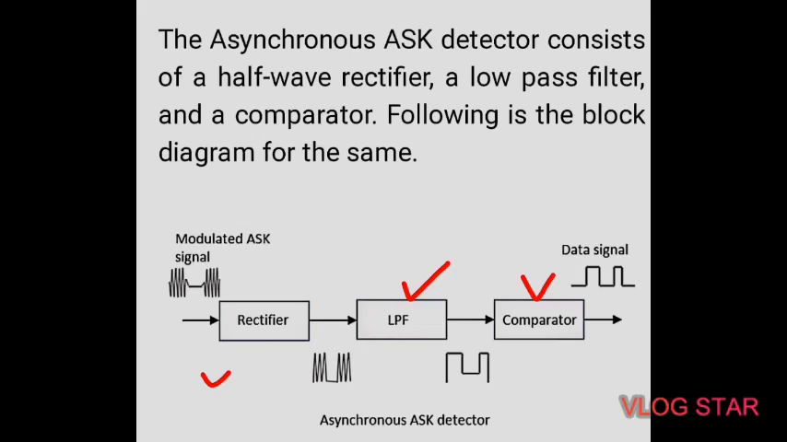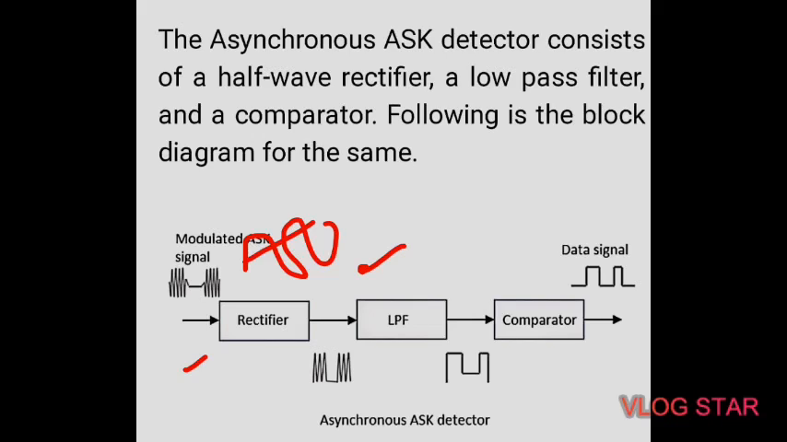Okay, so here the modulated ASK signal is given to this half wave rectifier. Here we can apply the sinusoidal signal to this rectifier. Then what is the use of this rectifier? The rectifier will convert the AC signal into DC. This rectifier delivers the positive half output, and the output of this rectifier is given to the low pass filter.